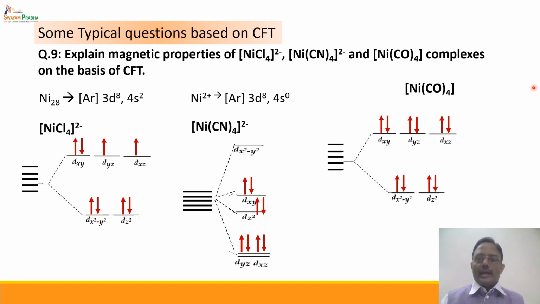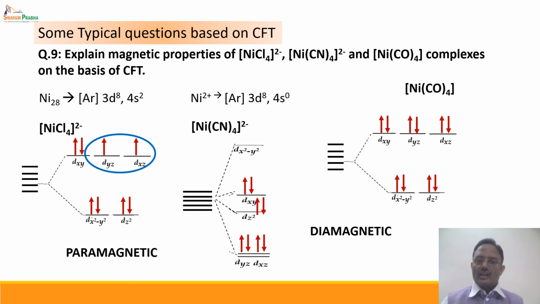Coming to Ni(CO)4, the carbonyl ligand is a very strong ligand. It makes the 2 electrons pair up in the 3d subshell, so it is actually a 3d10 system, and in the tetrahedral 3d10 system, all the orbitals are completely filled. If we observe the number of unpaired electrons, there are 2 unpaired electrons in [NiCl4]2-, and hence it is paramagnetic in nature. The remaining 2 are diamagnetic, since there is no unpaired electron.